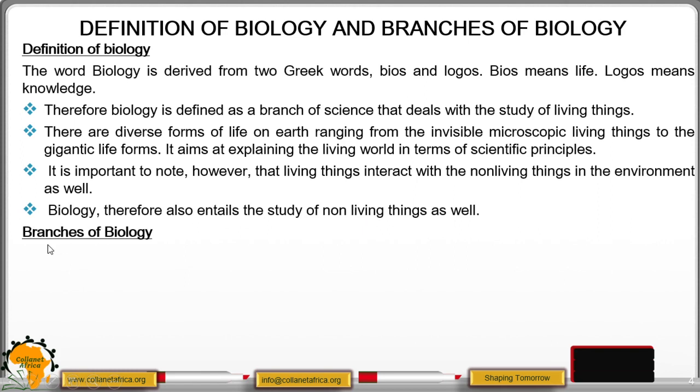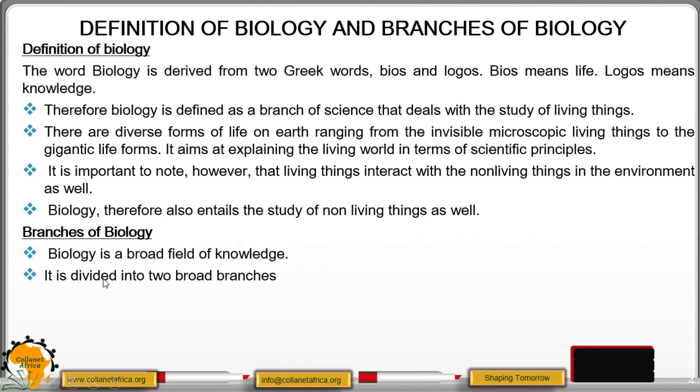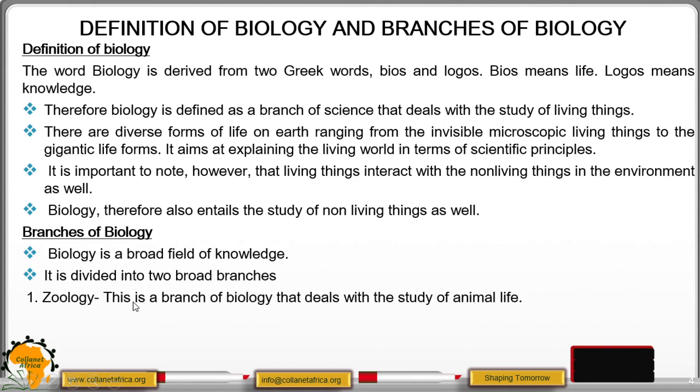Let us go ahead and discuss branches of biology. Biology is a broad field of knowledge, and it is subdivided into two broad branches. The first one is zoology, and this is a branch of biology that deals with the study of animal life. Check the spelling well. It is double O, zoology.